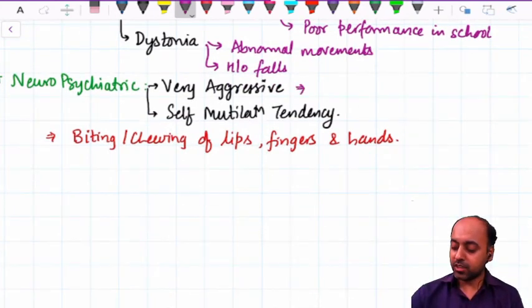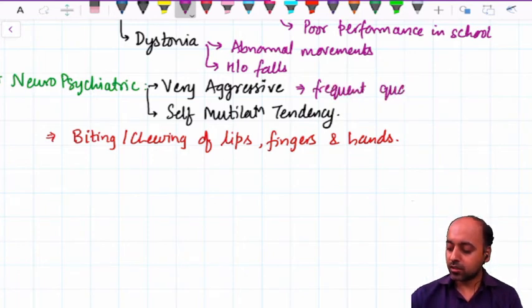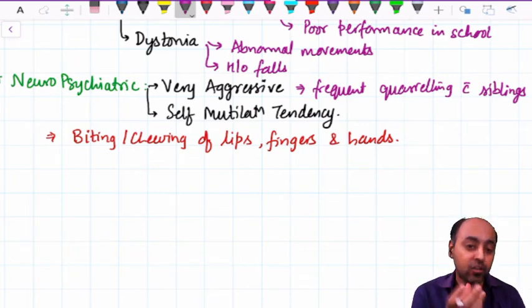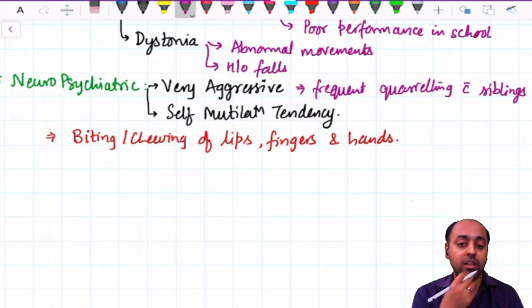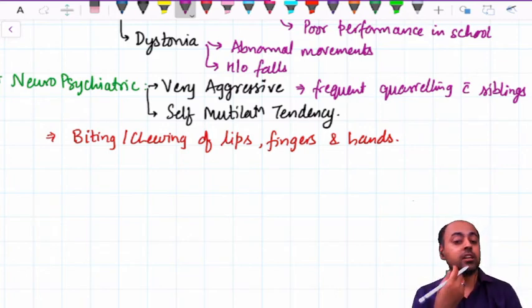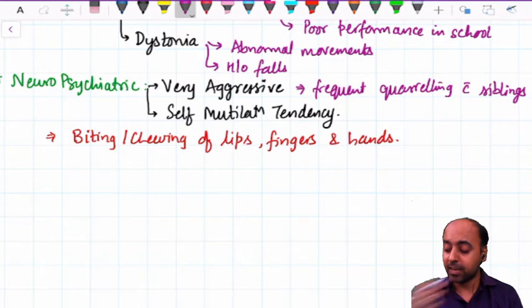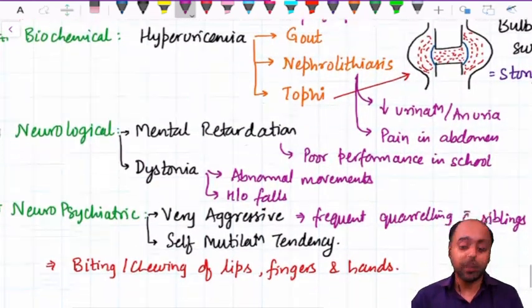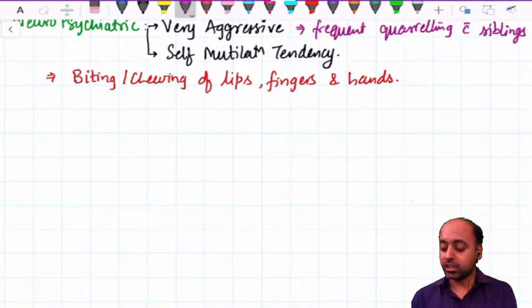For very aggressive behavior, there can be frequent quarreling with siblings, or there can be frequent suspensions from the school. When they're fighting with other children, there will be suspension from the school. And self-mutilation tendency will be characteristically described with some episode, either biting of the lip, bite marks on the hands, or chewing of the fingers; they can be separately described. So this is how the clinical presentation for each of these signs and symptoms may be described for these patients.